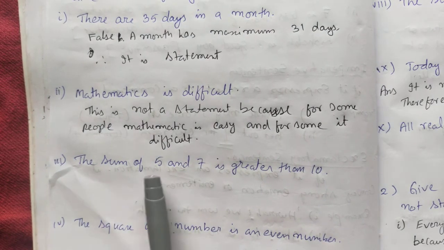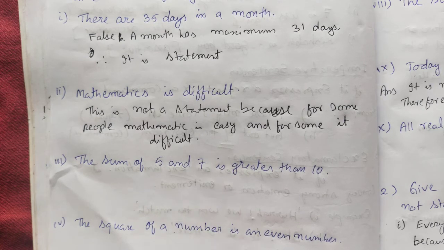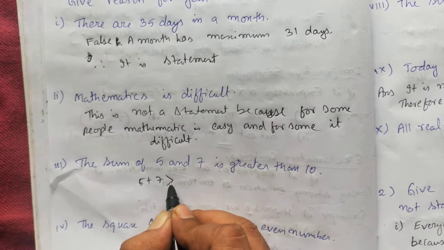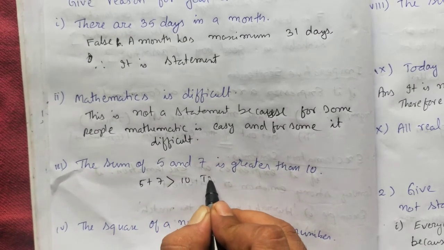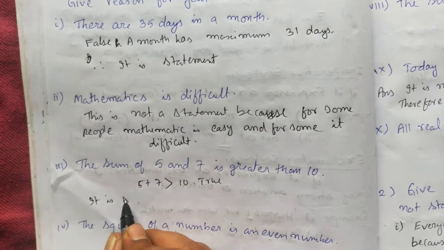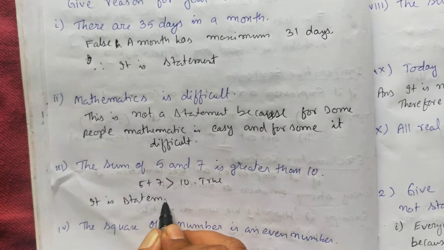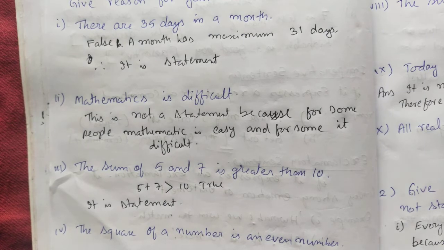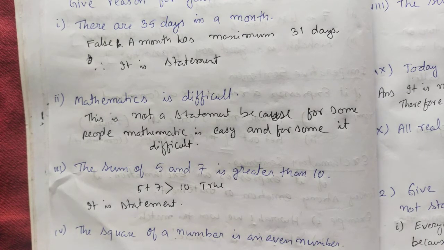Next is, the sum of 5 and 7 is greater than 10. 5 plus 7 is greater than 10. It's true. So it's a statement. Anything that is true or false is a statement. If it is both, it's not a statement.